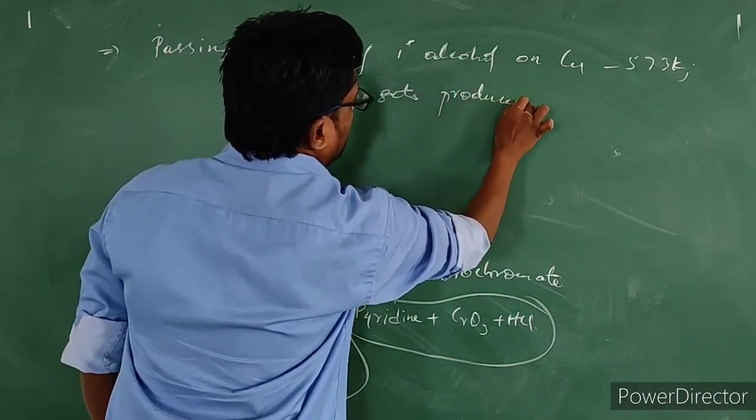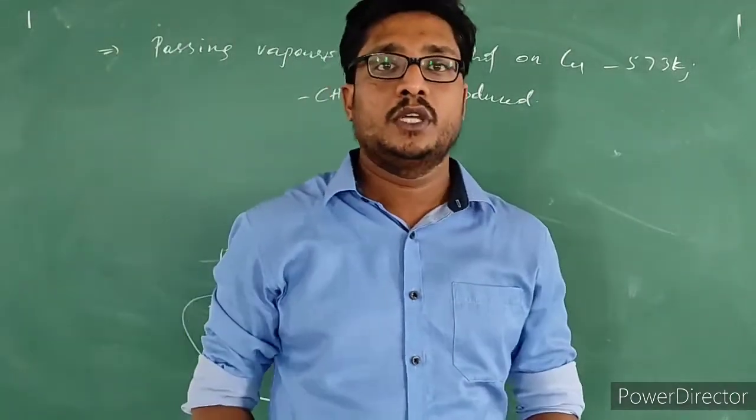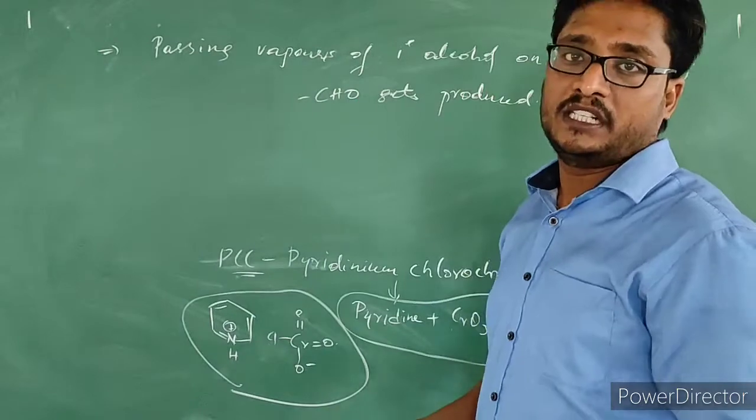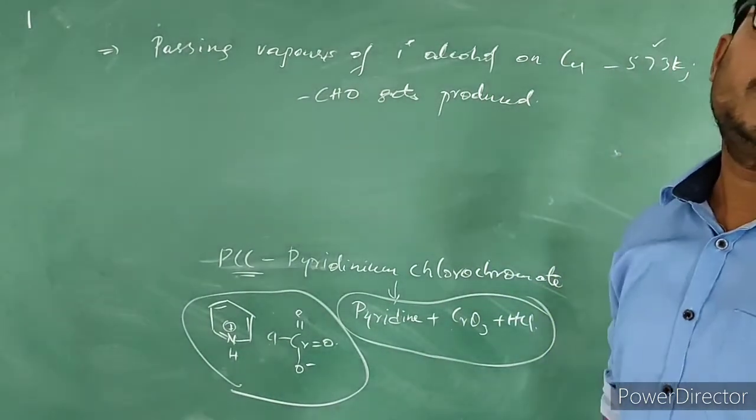The same thing, when we are passing vapors of secondary alcohol onto the surface of copper metal at a temperature of 573 Kelvin, then ketone gets produced.